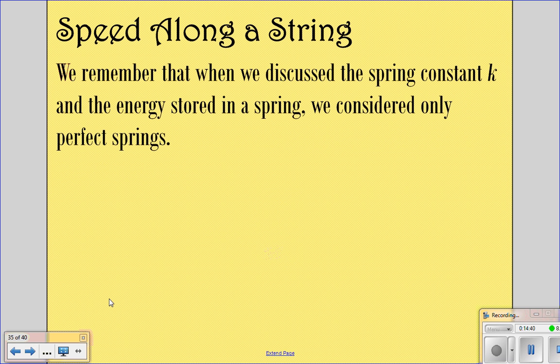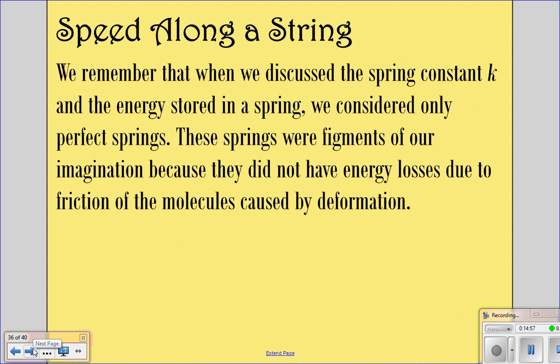And we remember that when we discussed the spring constant k, with Hooke's law, I believe from lesson 41, and the energy stored in a spring, we considered only perfect springs. These springs were figments of our imagination because they did not have energy losses due to friction of the molecules whenever it's deformed.